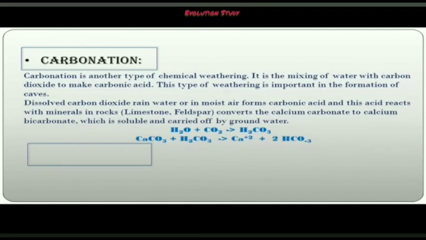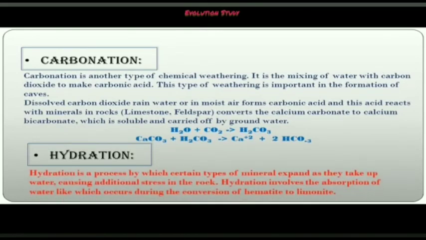Carbonation. Carbonation is another type of chemical weathering. It is the mixing of water with carbon dioxide to make carbonic acid. This type of weathering is important in the formation of caves. The dissolved carbon dioxide in rainwater or in the moist air forms carbonic acid, and this acid reacts with the minerals in the rocks, limestone or feldspar, converting calcium carbonate to calcium bicarbonate, which is soluble and carried off by the groundwater. H2O + CO2 gives H2CO3 and CaCO3 + H2CO3 gives Ca2+ + 2HCO3-.